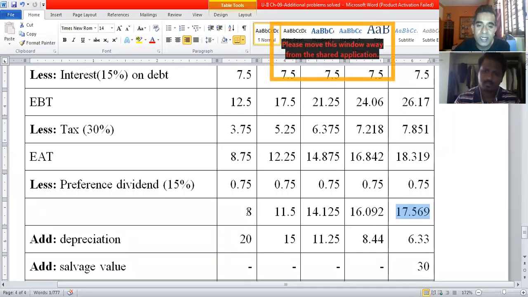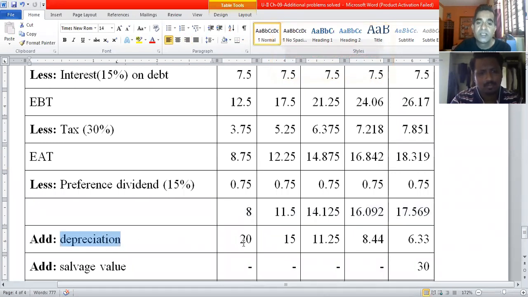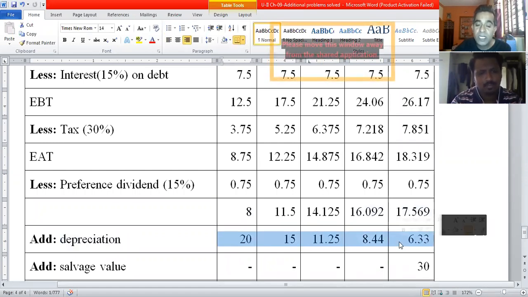You can consider it like that. Now these are the cash inflows after treating depreciation, interest on debt, tax, and payment of preference dividend. This is all the amount available to equity shareholders, but still there are two more items of cash inflows. Please remember depreciation. We need to add back the depreciation since it is a non-cash cost.